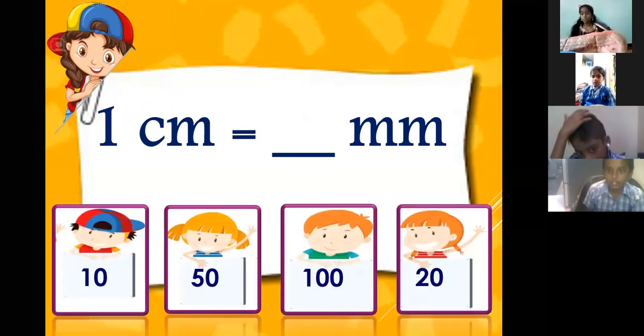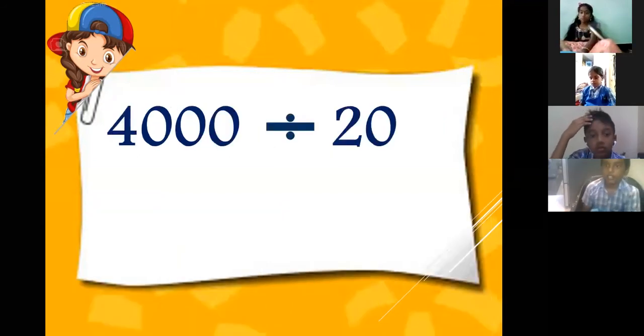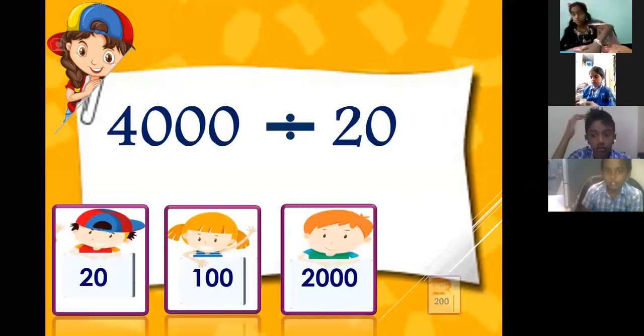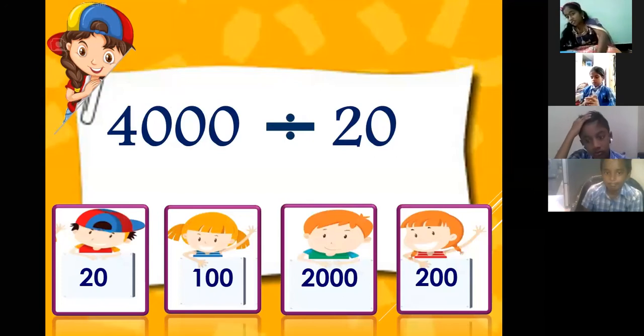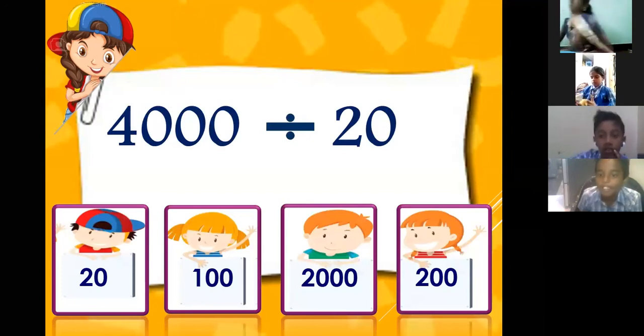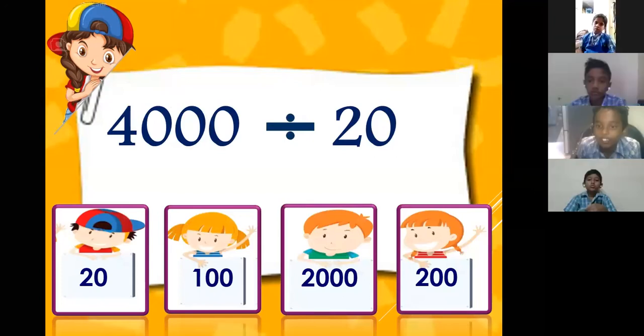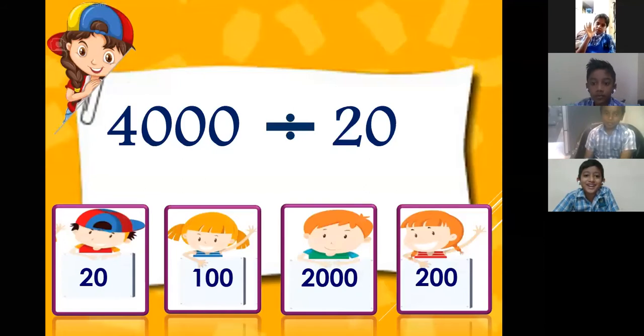4,000 divided by 20. We need to write 4,000 by 20.